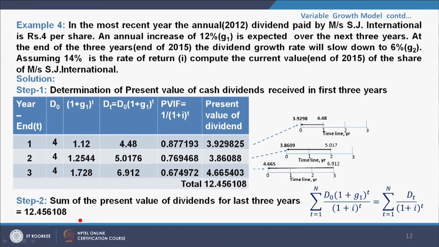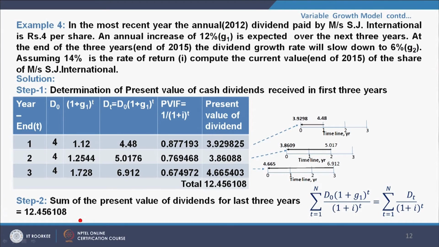At the end of the 3 years, that is the end of 2015, the dividend growth rate will slow down to 6%, that is G2. Assuming 14% is the rate of return I, compute the current value of the share of Messrs SJ International. Now, let us see the solution.